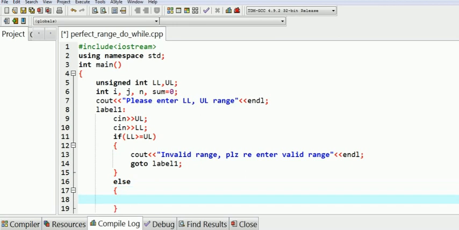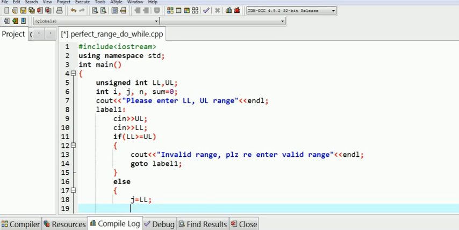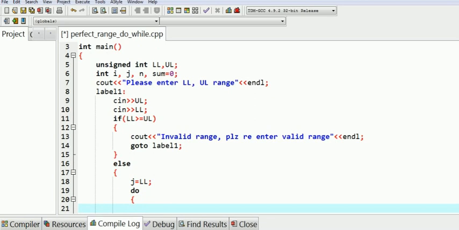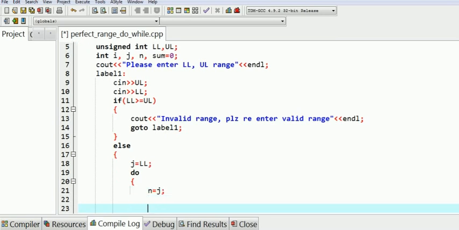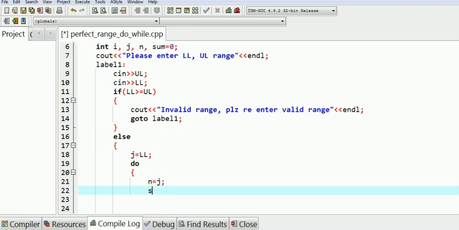Then in the else part, initialize j as lower limit. Then starting off the do while loop, it starts with the keyword do. Initialize n with j and initialize sum with 0, 0 is the additive identity.